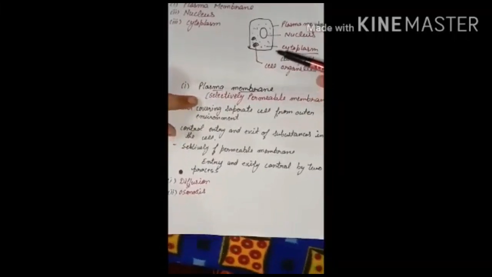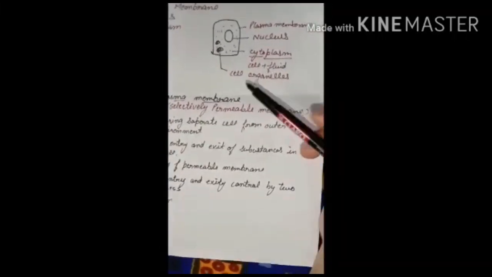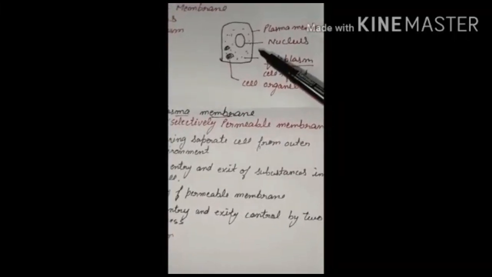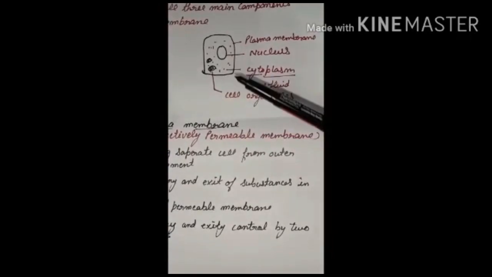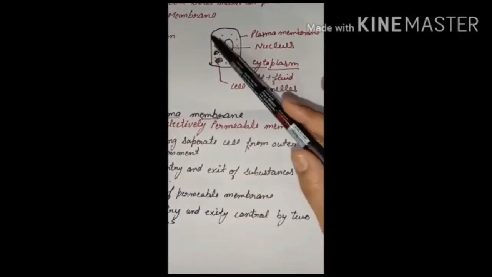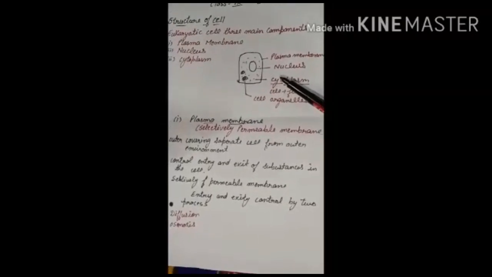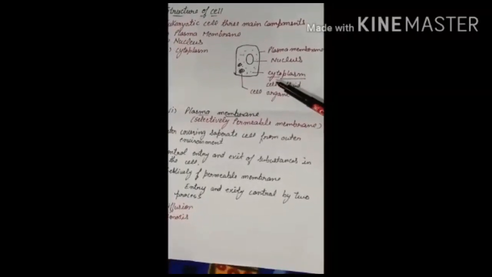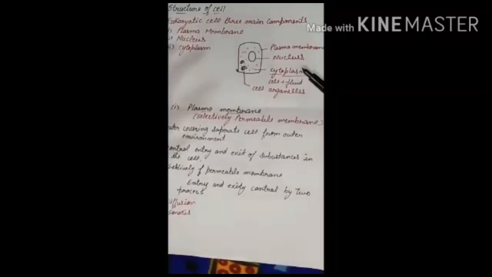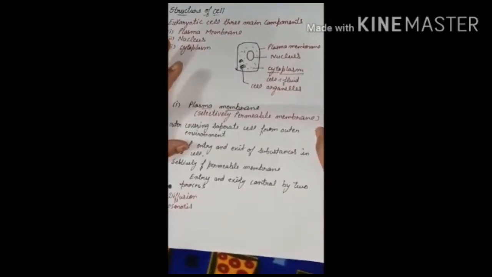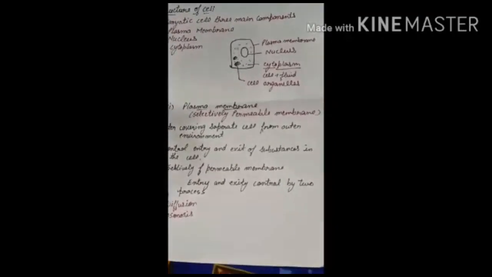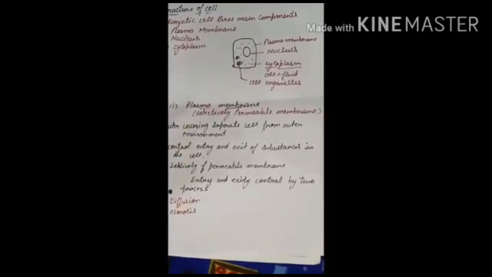Selectively permeable membrane means the membrane that allows only selected substances to enter and exit the cell. Its main feature is that it encloses the cell and controls the entry and exit of substances, allowing only the selected substances to enter inside the cell. This entry and exit of certain substances is carried out by two main processes, diffusion and osmosis. Firstly we will discuss diffusion.